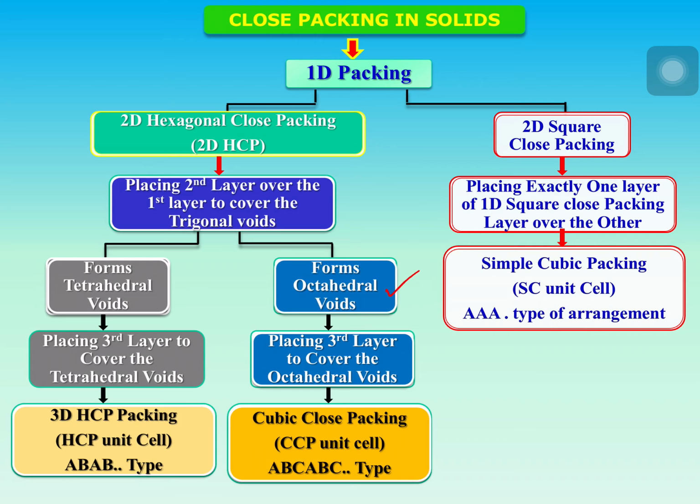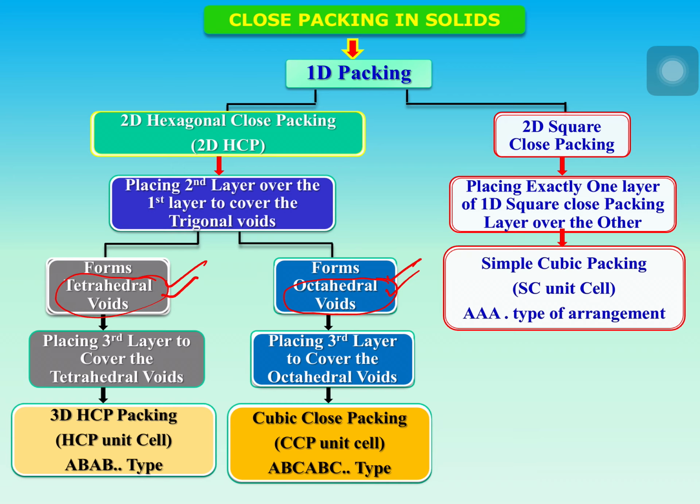So using two layers, we got tetrahedral voids and octahedral voids.